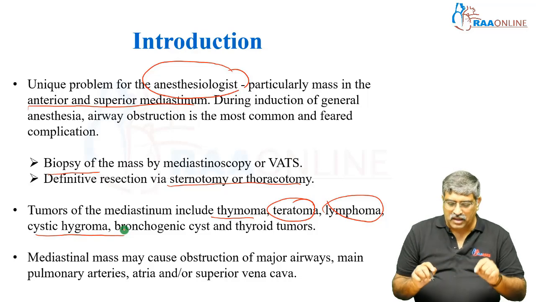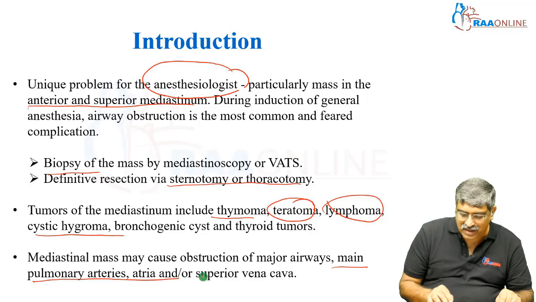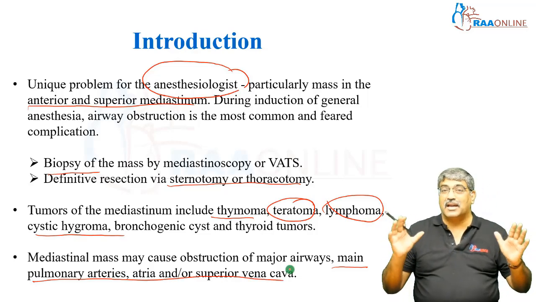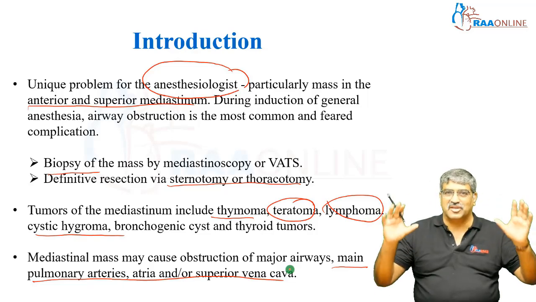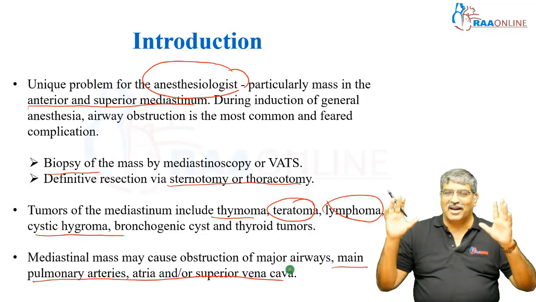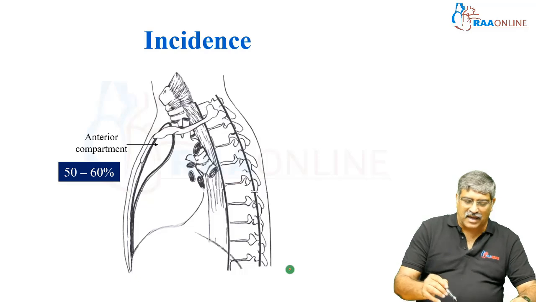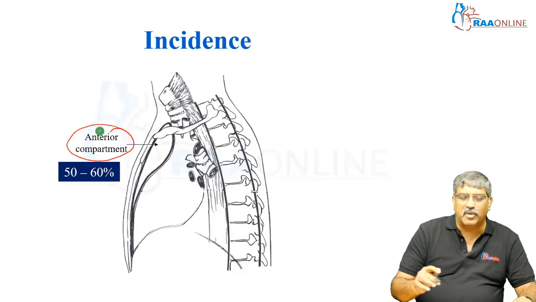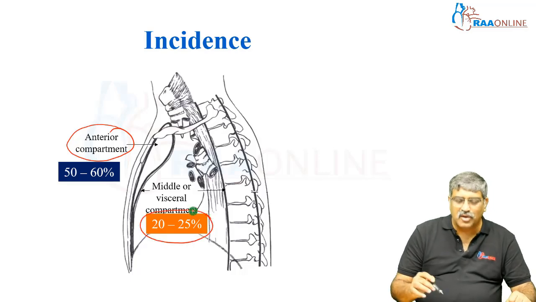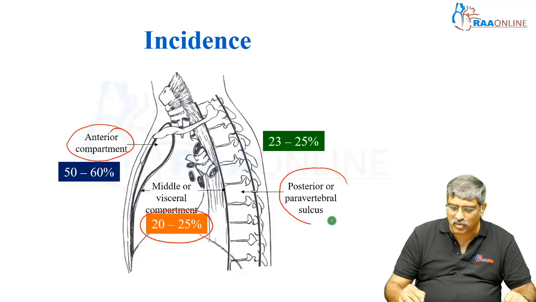Mediastinal mass, in addition to airways, can obstruct the main pulmonary artery, atria or even superior vena cava. So, mediastinal mass can obstruct major mediastinal structures. It includes airway, pulmonary artery, atria and superior vena cava. Coming to the incidence, the anterior compartment is more common, 50 to 60%. The middle compartment is between 20 to 25%, and posterior it is 23 to 25%.